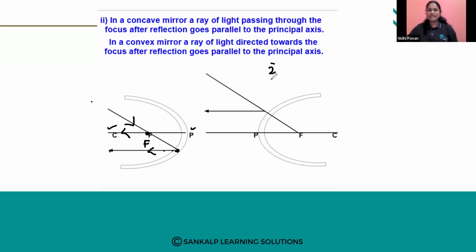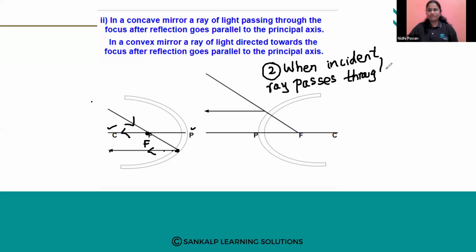So what is second case study? When incident ray passes through focus, we can say focus, that is F. This is in a concave mirror, what I said. In a convex mirror, see, this is a convex mirror.